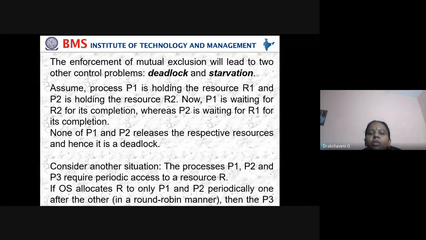Periodic access means suppose there are three processes P1, P2, P3, and suppose the OS allocates R only to P1 and P2. P3 has to wait, and it will not get the resource because its priority is very low. P3's priority is very low compared to P1 and P2. P1 and P2 have higher priority than P3. Then P3 will keep waiting. And how long does it keep waiting? That is called starvation.